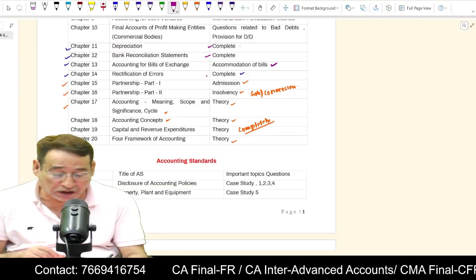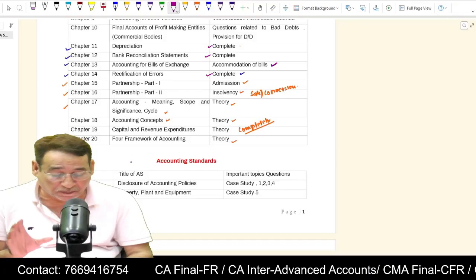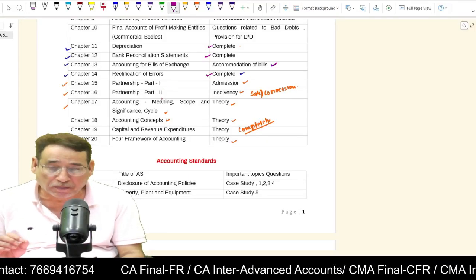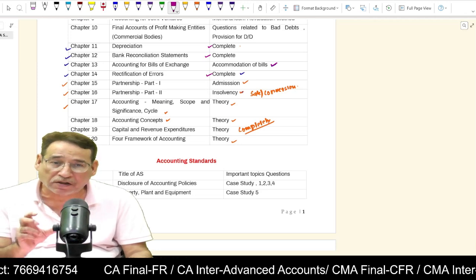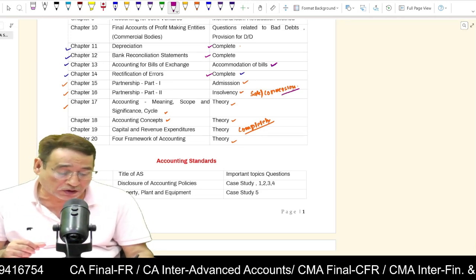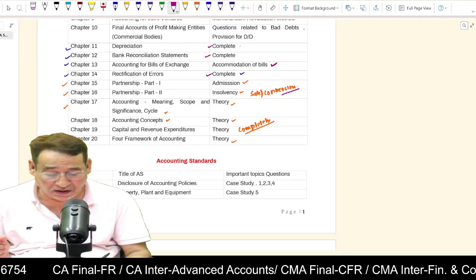As far as rectification of error is concerned, you need to do it comprehensively. Partnership, you focus upon admission of the partnership. Partnership 2, you focus upon partners insolvency. And in case the time allows you, do at least 1 or 2 questions of sale and conversion. Is it clear to you?